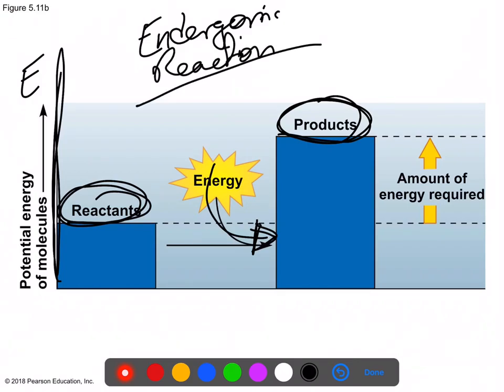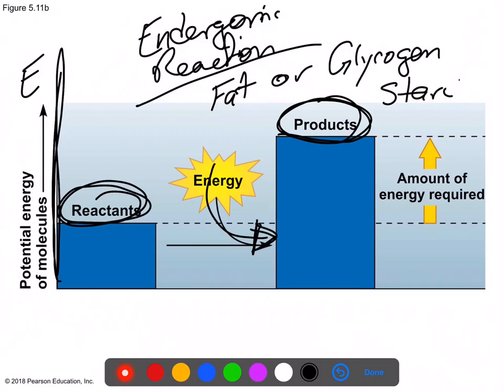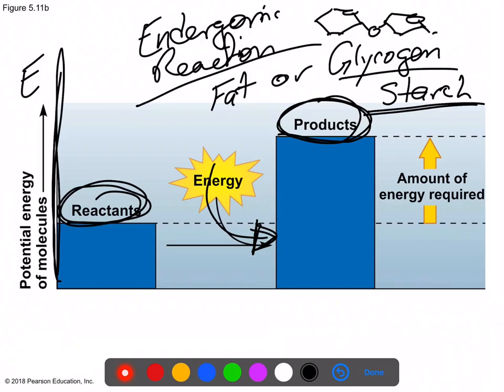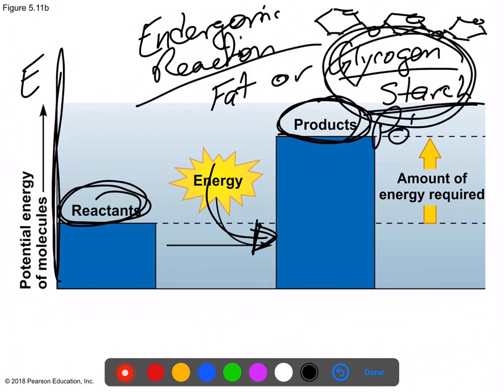So when is it that we participate in endergonic reactions? Well, whenever you store fat or whenever you store glycogen. Remember, glycogen is the animal version of starch. Or when plants create starch. These are energy-rich molecules, and they were made by assembling things like glucose with another glucose to create a disaccharide or a trisaccharide, or eventually examples of what we've been calling polysaccharides.